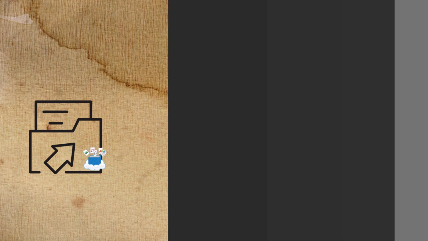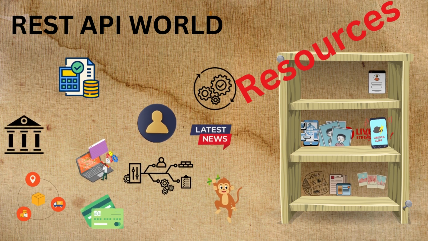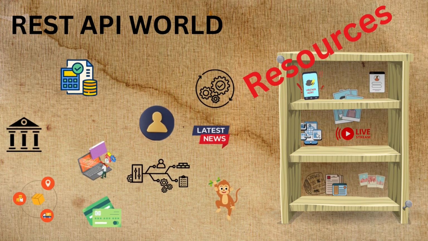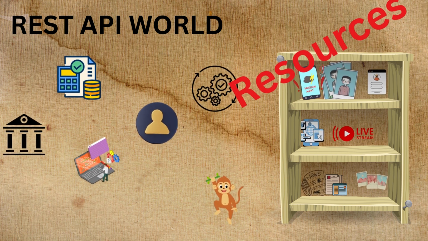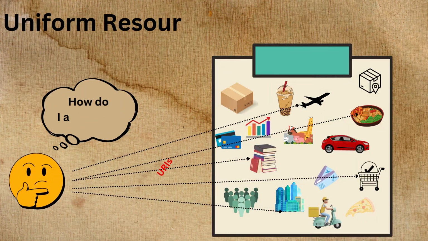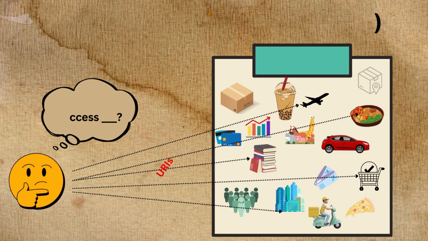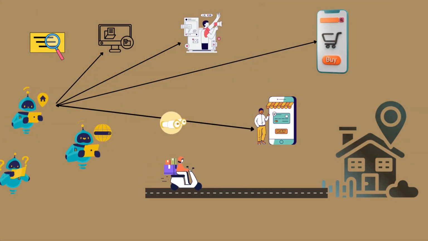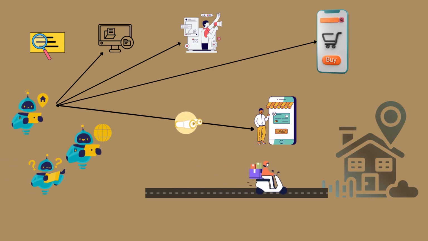In the world of REST APIs, information is organized into resources. A resource can be anything: a user profile, a product on an e-commerce site, or even a weather forecast. Each resource has a unique identifier called a URI, Uniform Resource Identifier. Think of a URI as a street address for a piece of information on the web. Just like a postal worker uses an address to deliver mail, APIs use URIs to find and access specific resources.